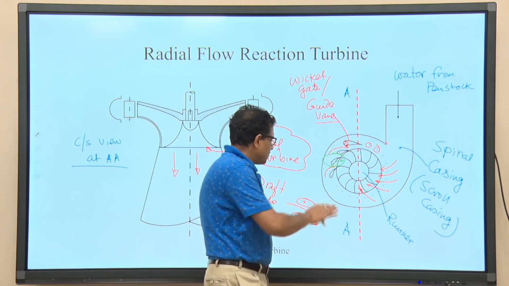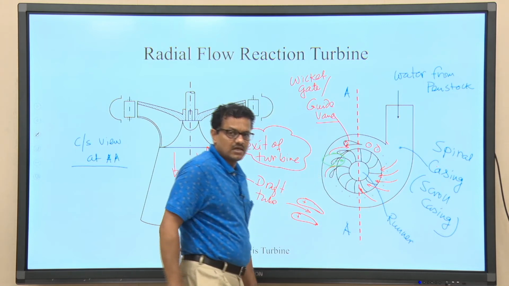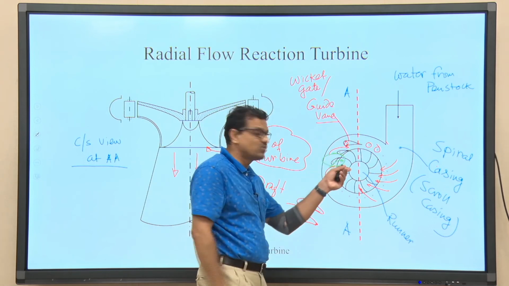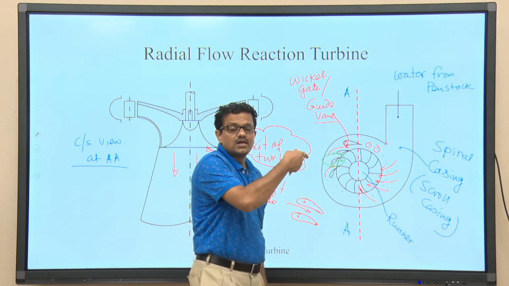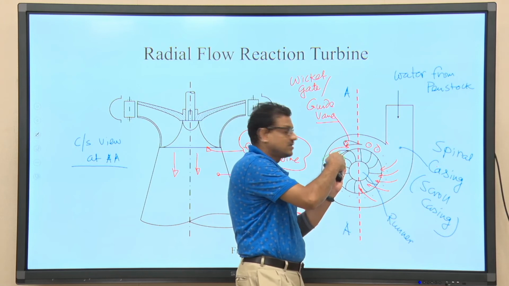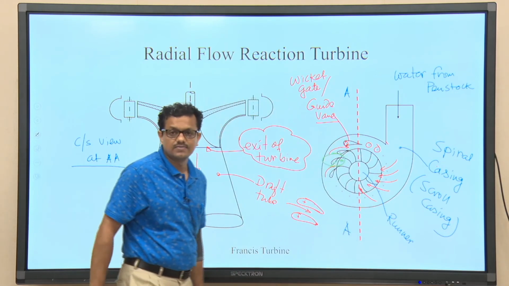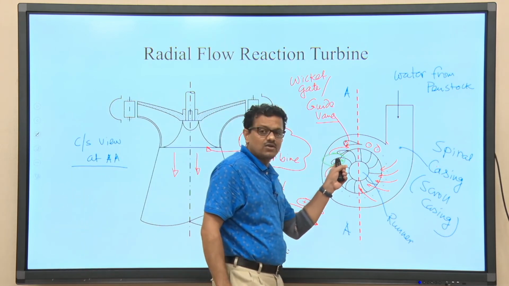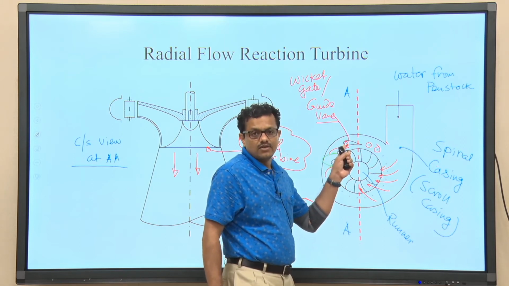So, we have understood that this guide vane has a few objectives. First, it controls the amount of liquid that will go into the runner. Second, it provides a path for the fluid to go into the runner following the design angle. So, it directs the fluid onto the runner at the design angle.